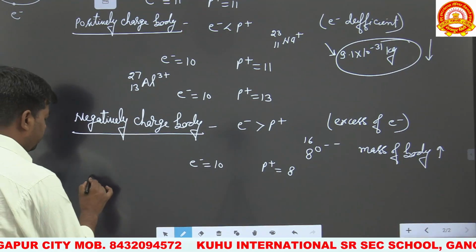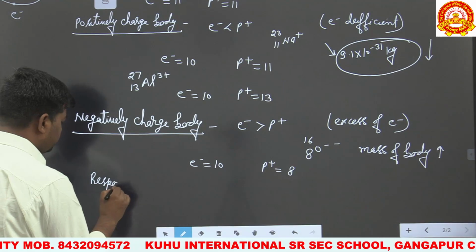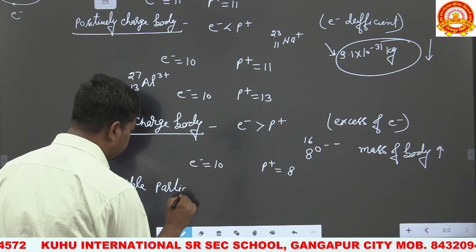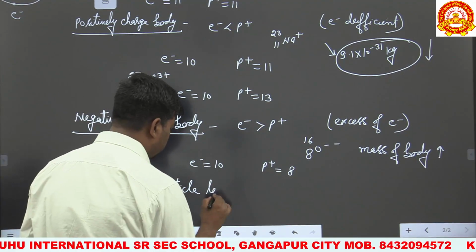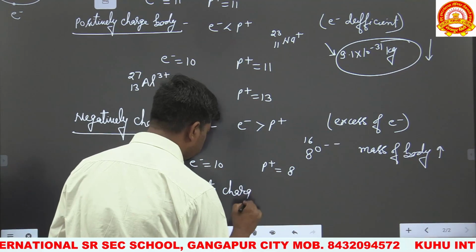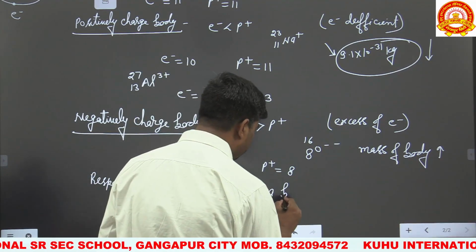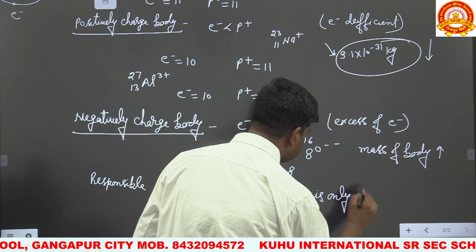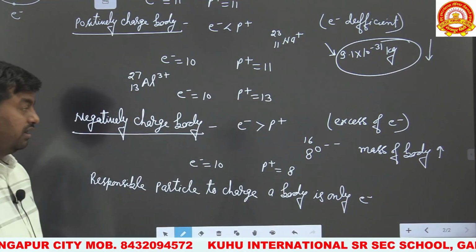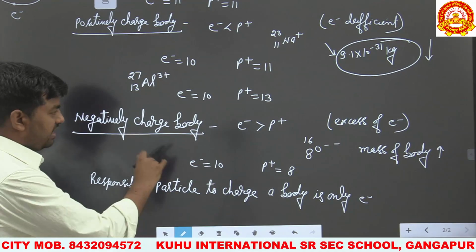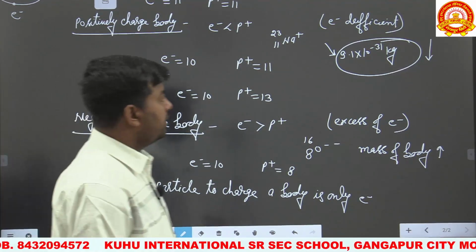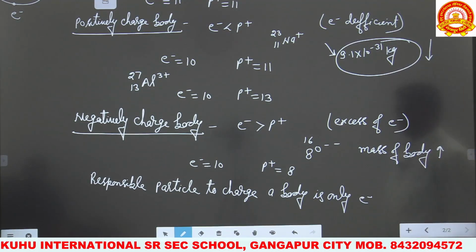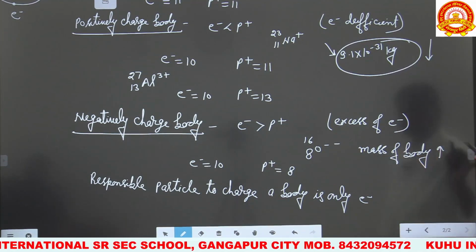So we have to say that the responsible particle for charging of a body is only the electron. Deficiency of electrons gives positive charge, excess of electrons gives negative charge. Whenever a body becomes electron deficient, its mass decreases by a very small amount. When there is excess of electrons, that is, the body becomes negatively charged, its mass increases.